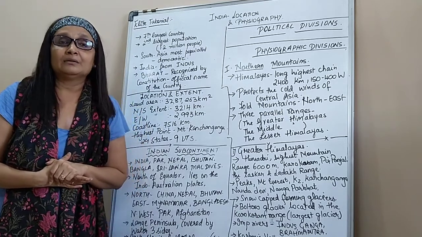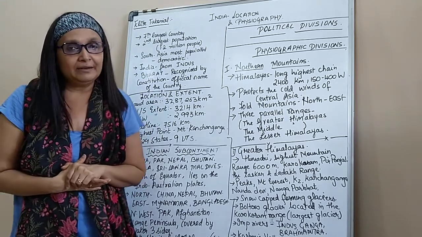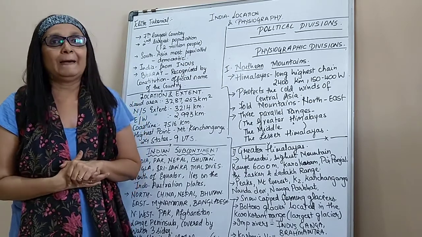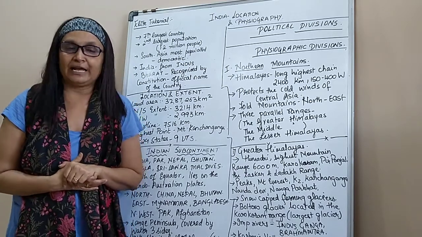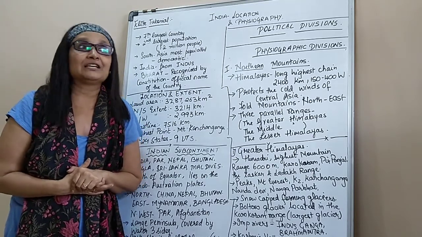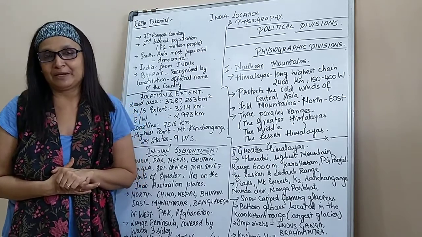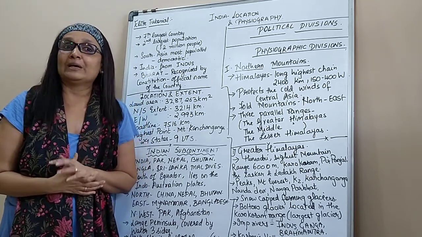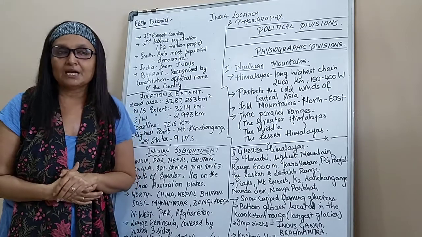And the southwest monsoon winds which come to India will never leave the country, because again the Himalayas protect, and we need those rains, which we receive from June to September. So we are blessed to have the Himalayas.